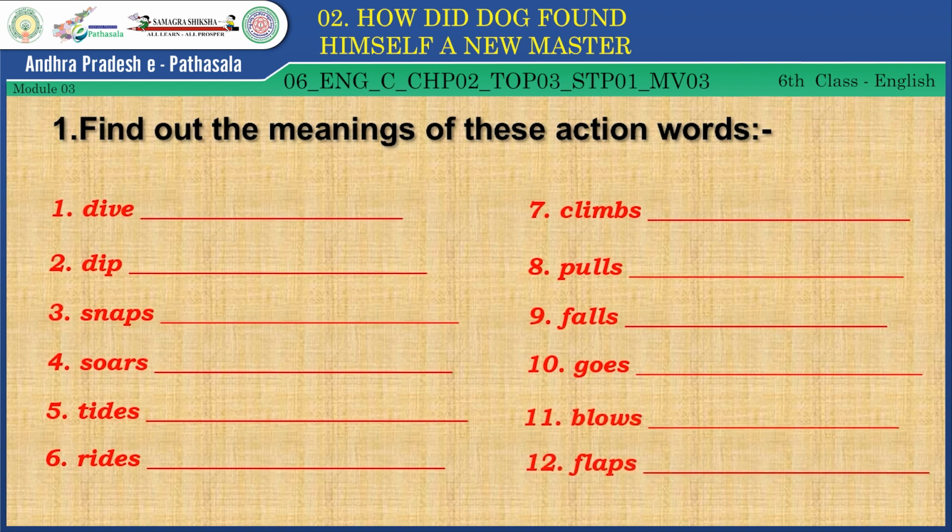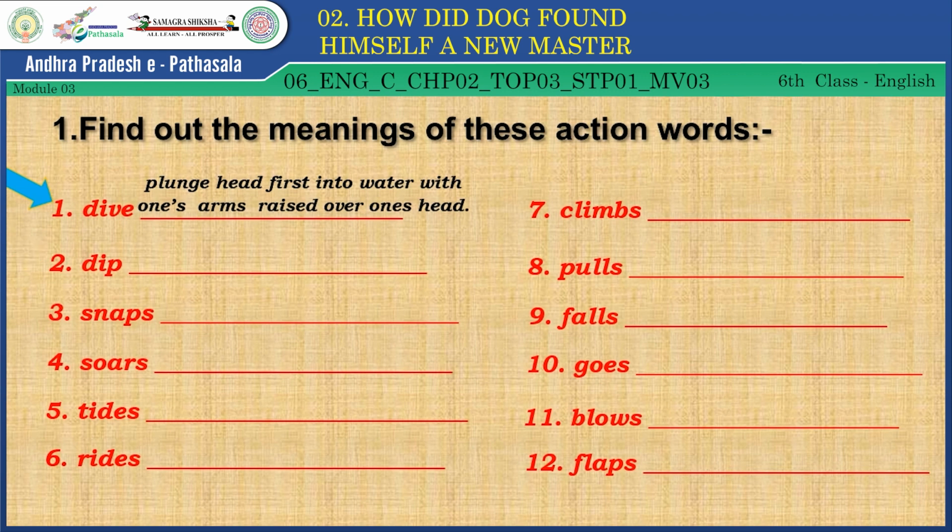Do you know the meaning of dive? Yes, plunge head first into water with one's arms raised over one's head. Do you know the meaning of the second one, dip? Yes, put or let something down quickly in or into liquid.